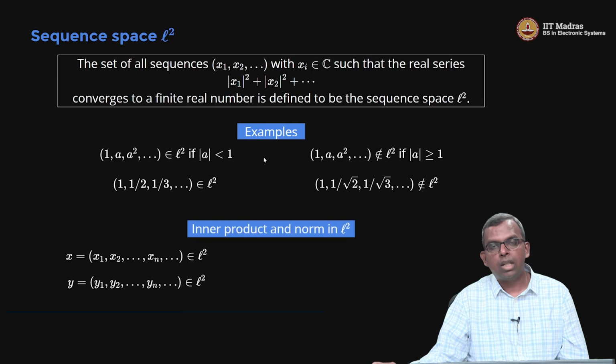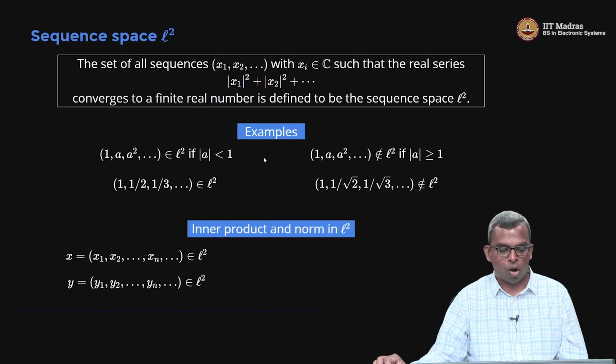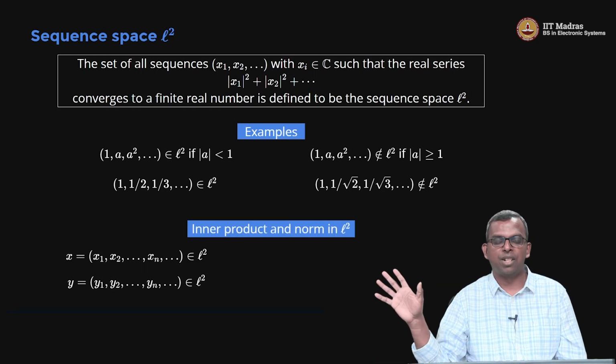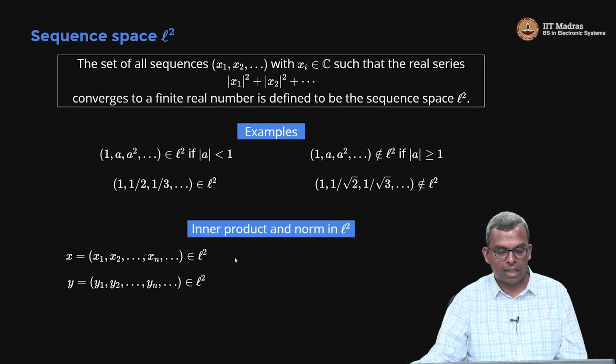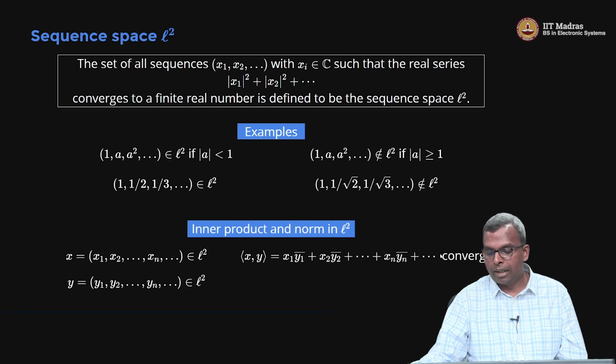Okay. So it turns out you can define inner product and norm in L2 just by extension. Okay, so you have two vectors x and y in L2. Then you can define the inner product of x and y as x1 y1 bar plus x2 y2 bar, and so on, and it turns out this actually converges. It's enough to enforce this L2 requirement on each of these vectors, and this converges.